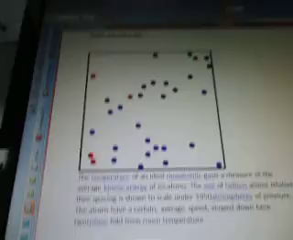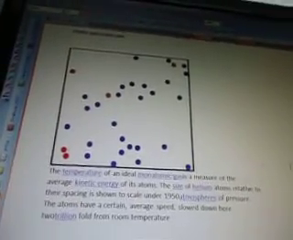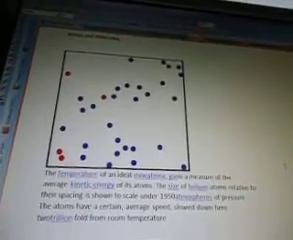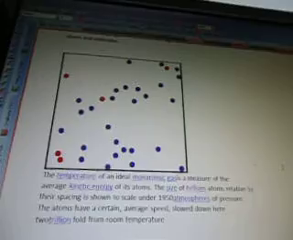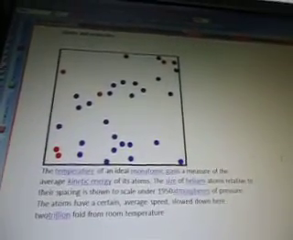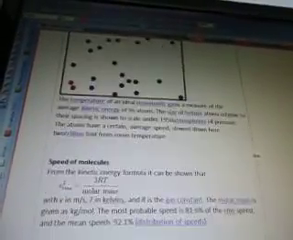Now here's another graph for you. It's called: the temperature of an ideal monatomic gas is a measure of the average kinetic energy of its atoms. The size of helium atoms relative to their spacing is shown to scale under 1950 atmospheres of pressure. The atoms have a certain average speed, slowed down here by 2 trillion-fold from room temperature. So there's the speed of molecules.